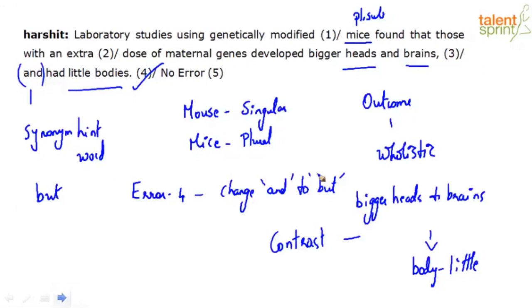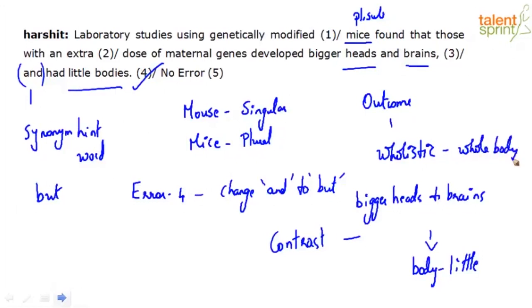Let's read it again. Laboratory studies using genetically modified mice found that those with an extra dose of maternal genes developed bigger heads and brains but had little bodies. That's the difference, right? So the error is in part 4, you change and to but. These sort of questions again, what can I say? Unless you dig deep and try and figure out what the meaning the context is giving, it's going to be difficult. Holistic refers to the whole body, right?